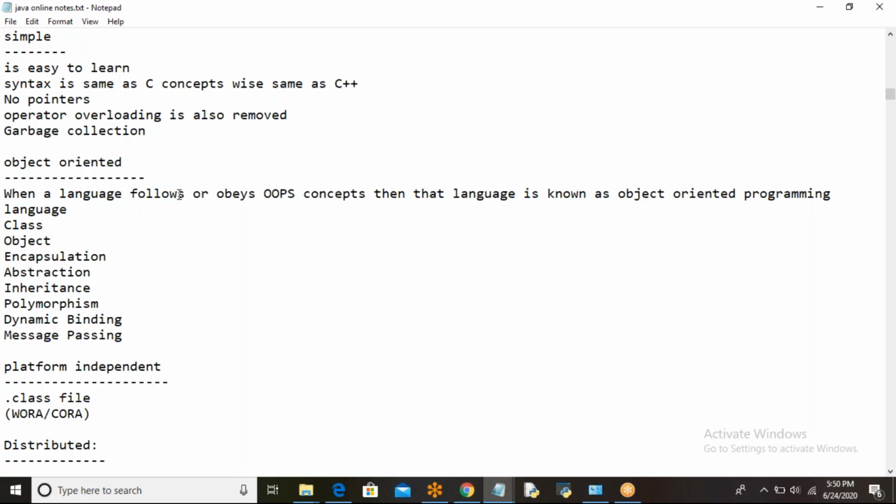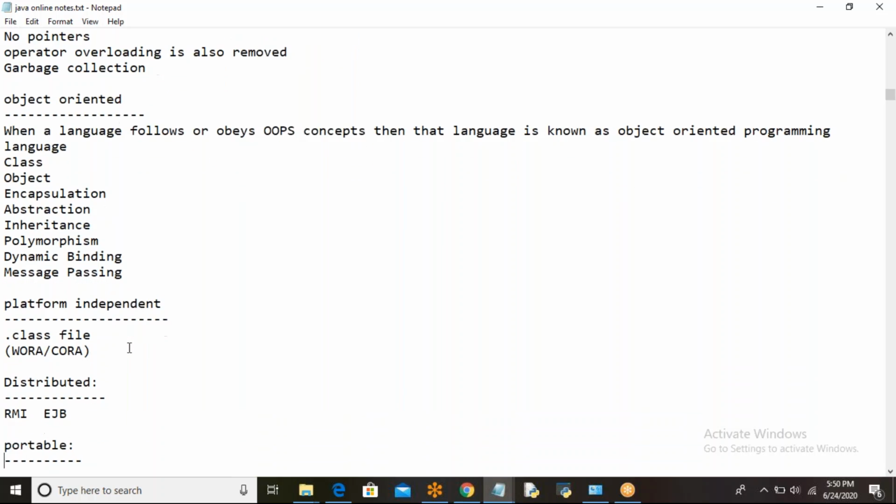Further, after the basics, control flow statements, then arrays, then OOPS starts immediately. By that time I'll explain all these things. So these are all the OOPS concepts, and because Java follows all of them, and moreover in Java we compulsorily need to use a class, if you want to write a program you need at least one class. That makes Java an object-oriented programming language.